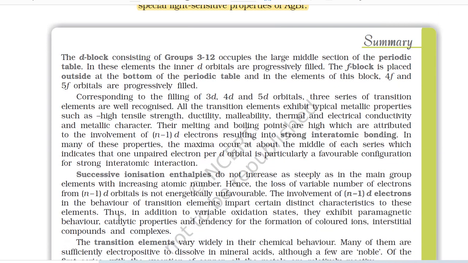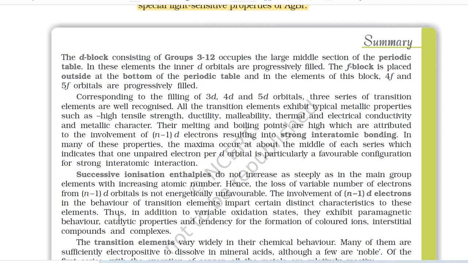Summary: the d block consisting of groups 3 to 12 occupies the large middle section of the periodic table. In these elements, the inner d orbitals are progressively filled. The f block is placed outside at the bottom of the periodic table, and in the elements of this block, 4f and 5f orbitals are progressively filled. Corresponding to the filling of 3d, 4d and 5d orbitals, three series of transition elements are well recognized.